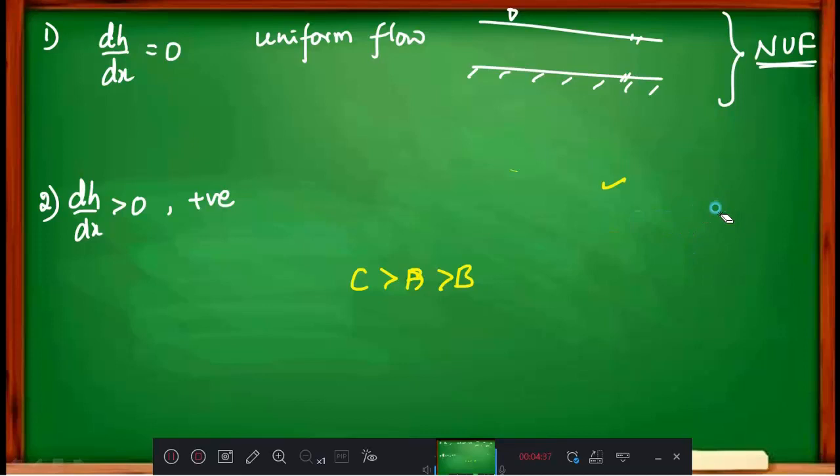Now we will go here. I will draw that one. S naught is greater than SE.